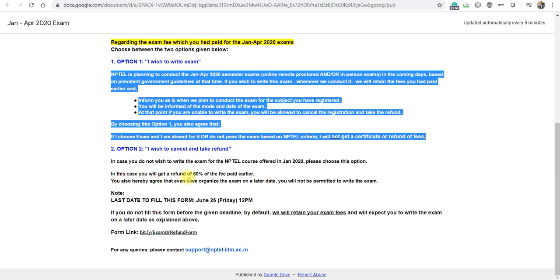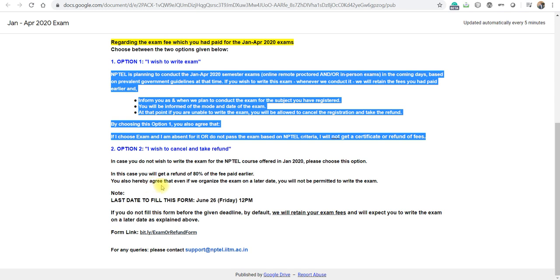In this case, you will get 80% of the fee you paid earlier. So 80% you will get. I have already been telling you from the first video that NPTEL will cut 20% towards their administration charges and other things like the modified pass certificate, assignment, and score sheet. So NPTEL will cut those fees. So if you have paid 1000 rupees, you will get 800 rupees. If you are from ST/SC and have paid like 500, then you will get 400, right. So I hope I am clear.